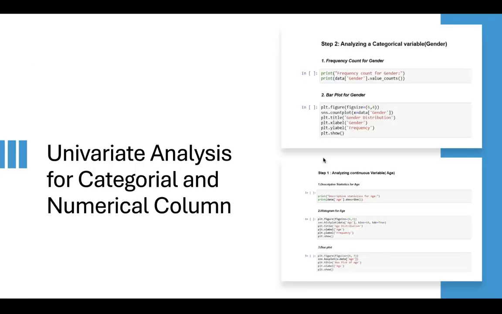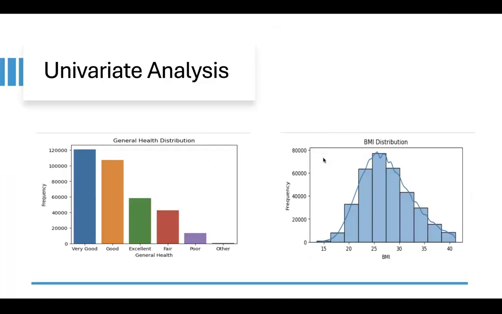Next slide, please. This is the screenshot of our univariate analysis for all the categorical and numerical columns. For general health, we can see that we have more individuals in our dataset who have very good general health, and very few people who have poor general health. For BMI distribution, we have very few individuals with very low and very high BMI, and more individuals with BMI nearly 25.